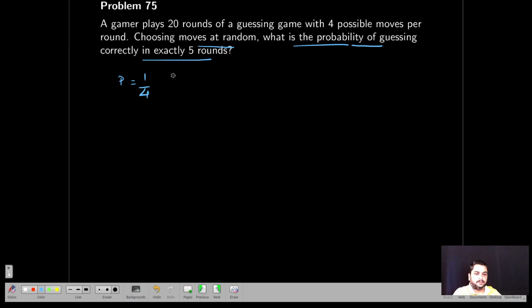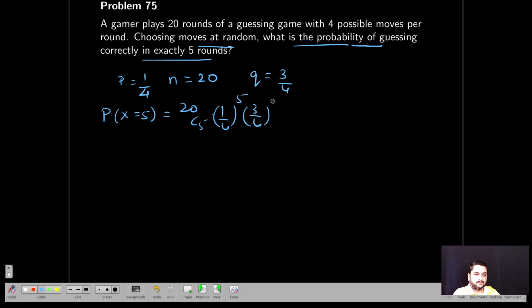So they're asking exactly 5. With 20 rounds, n is 20 trials, Bernoulli trials. So that means Q will be equal to 3 by 4. Right? Now, what you have to find is exactly 5, P of x equal to 5. That is 20C5 into 1 by 4 to the power 5 into 3 by 4 to the power n minus 5, that is 15. So this comes out to be 0.202.